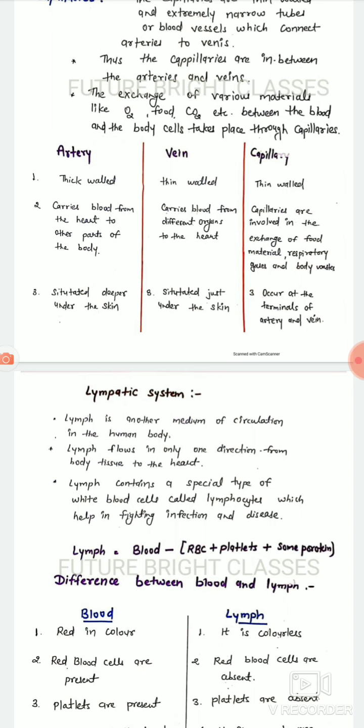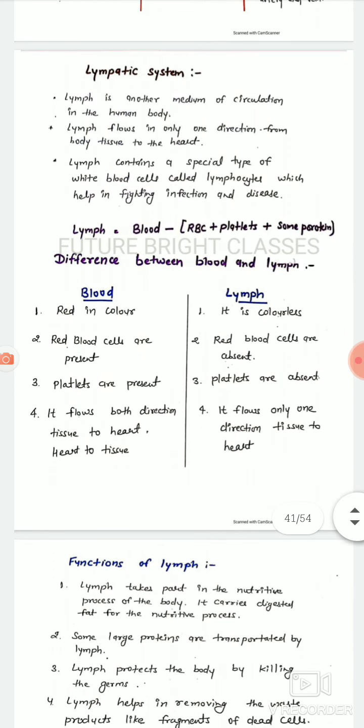Vein carries blood from different organs to the heart. Capillaries are involved in the exchange of food materials, respiratory gases, and body waste. Artery is situated deeper under the skin. Vein is situated just under the skin. Capillary occurs at the terminal of artery and vein.